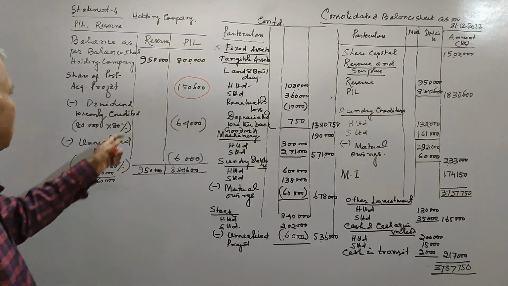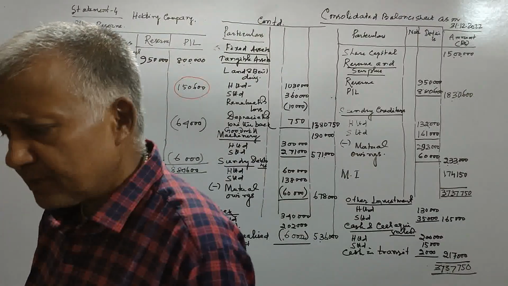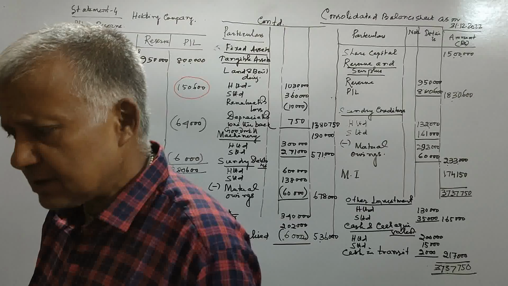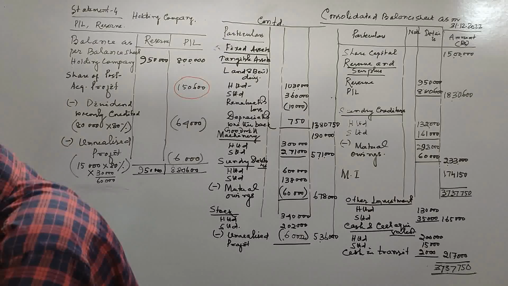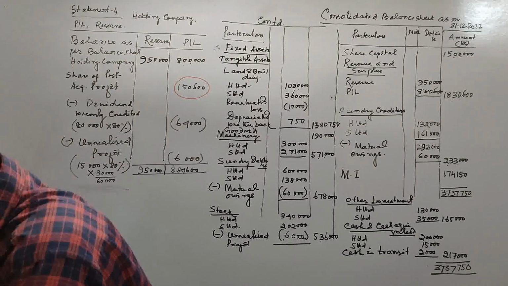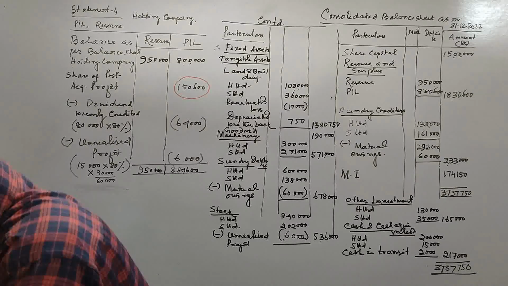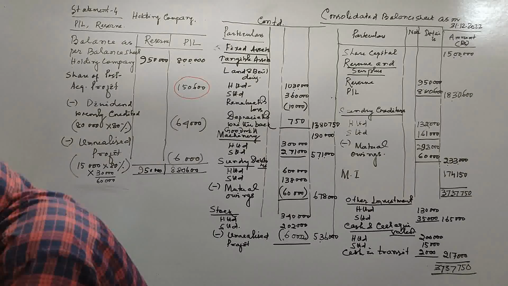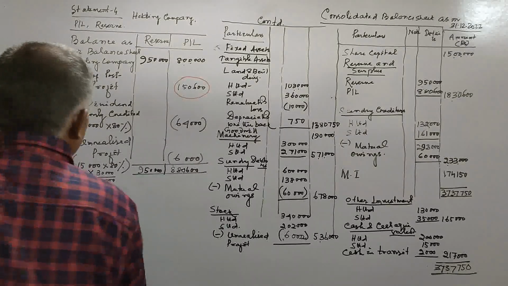Then dividend wrongly credited, it is given in this adjustment, that is adjustment number 6, adjustment C. 16% dividend was paid and Castor Limited credited the entire dividend of Tika Limited to the PL account.